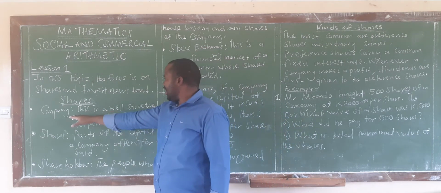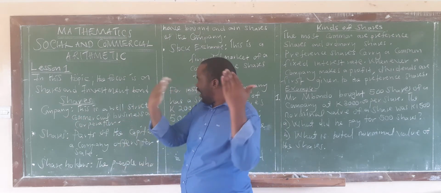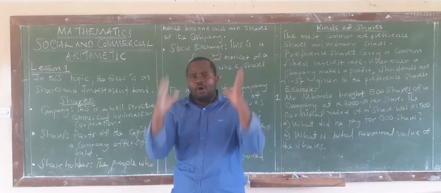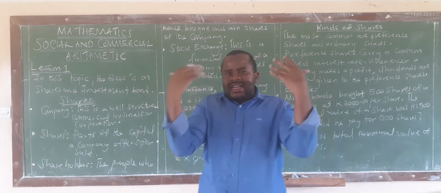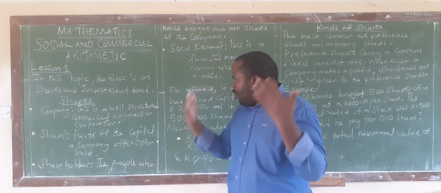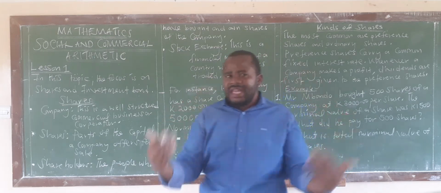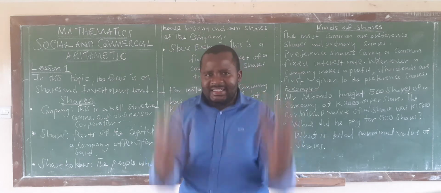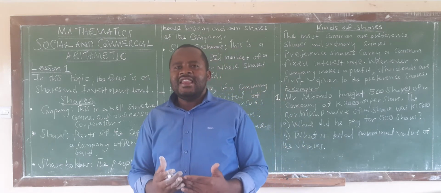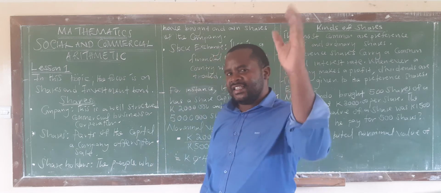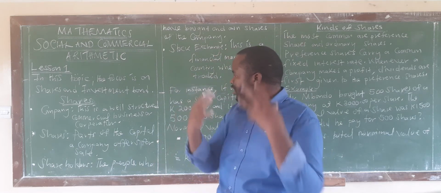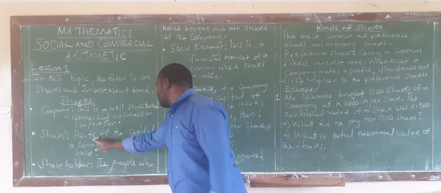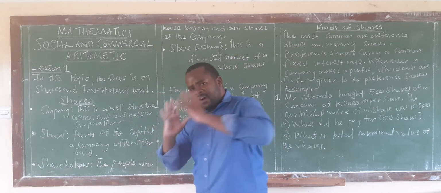The first one, we are saying when you are looking at a company, what is a company first? We are saying this is a well-structured commercial business or corporation. By well-structured commercial business or corporation, we mean this is an entity that is well registered, and where possible, there is even a certificate of registration that is given to you, all right, as an individual, as a group. Then shares, like I've already mentioned, I say parts of the capital a company offers for sale.